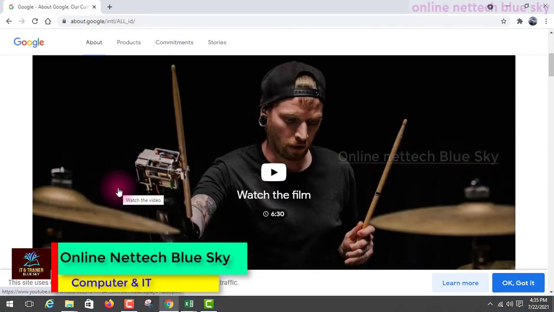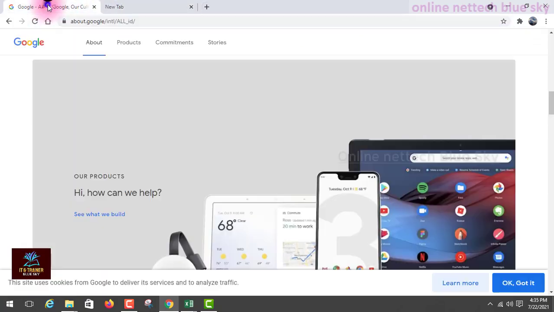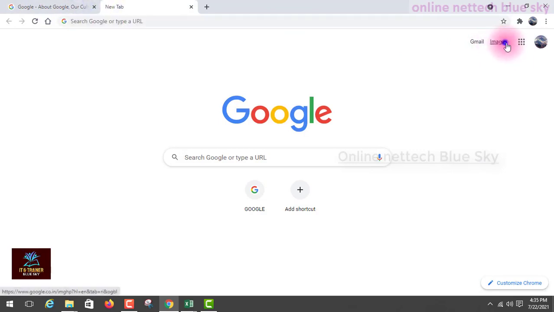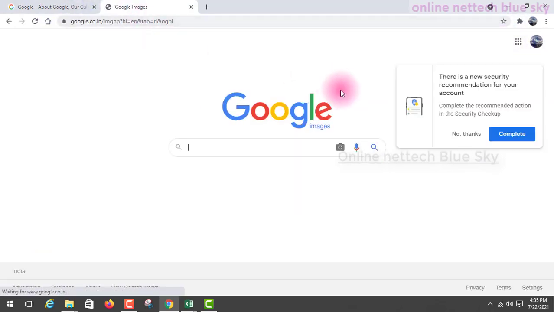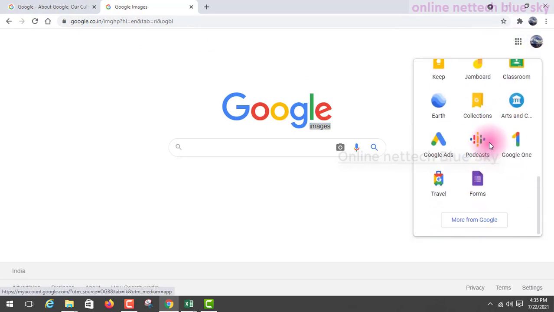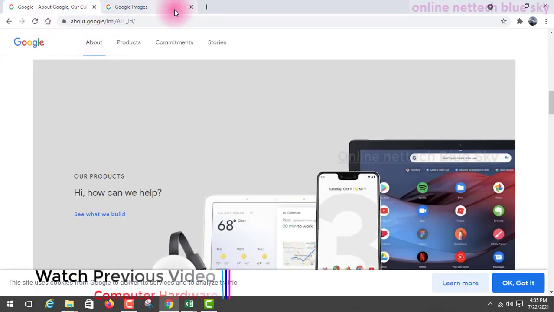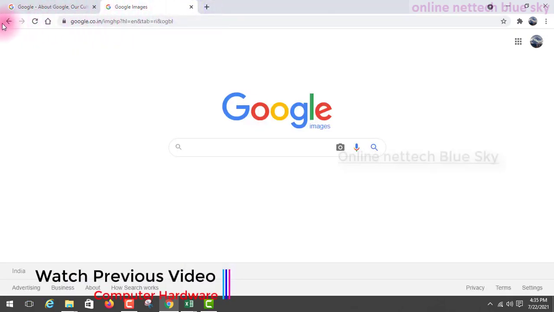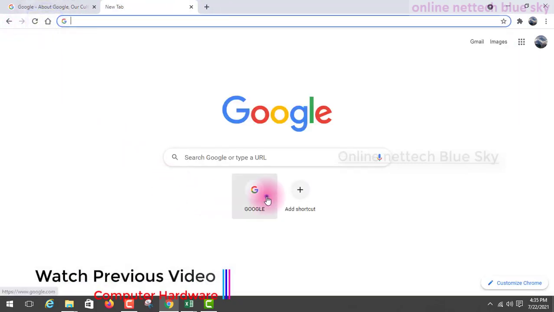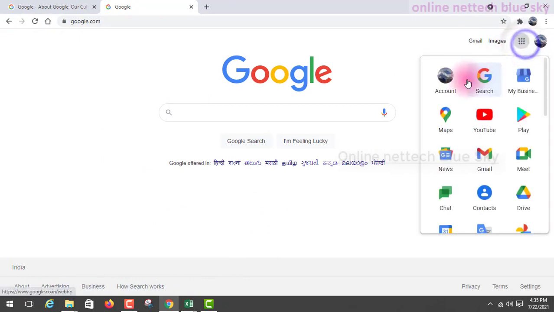But a lot of people do not know that sometimes Google gives you important information, for example when you want to purchase a product. You can see the Google images showing here, and many different types of Google-related products are available. I click on Google, and first you can see Google account.